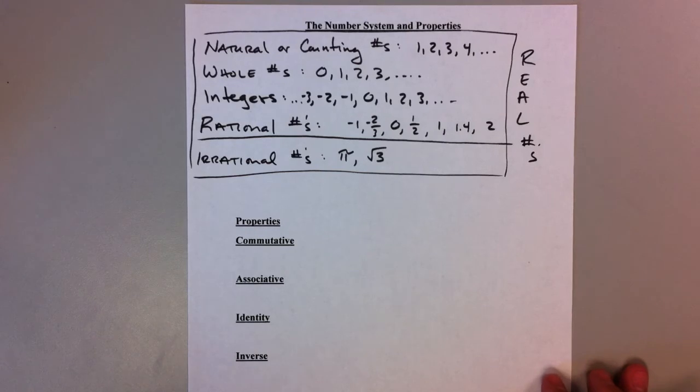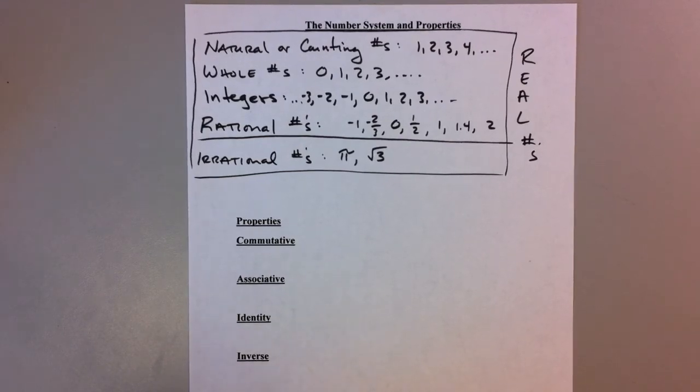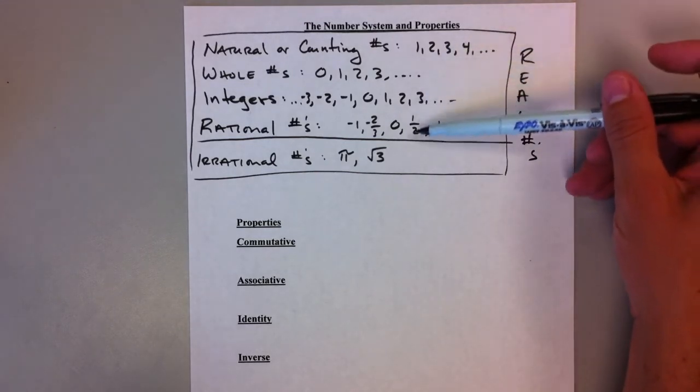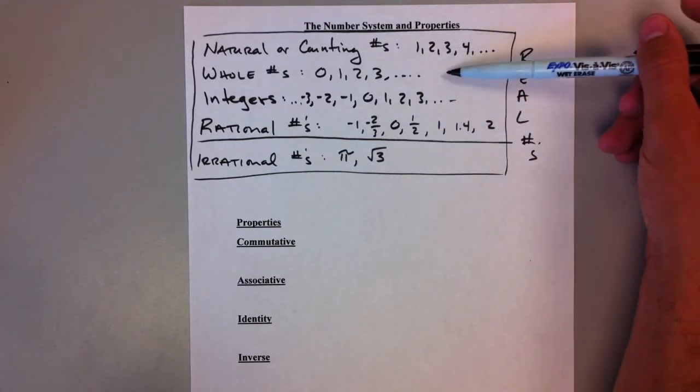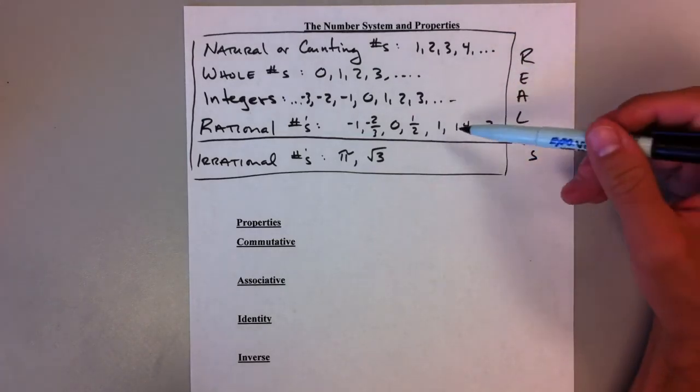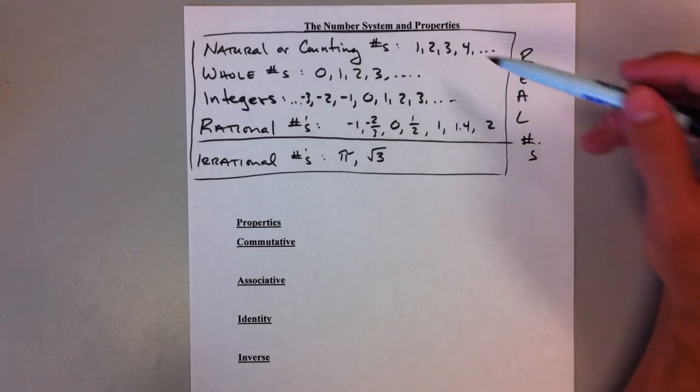That'd be always. An integer is a natural number. That would be sometimes. So as you're going down from here, you're going to be in an always situation. But if you go backwards, or up, that would be a sometimes.